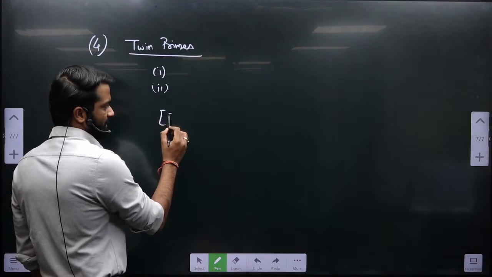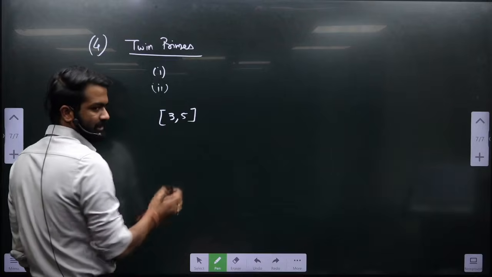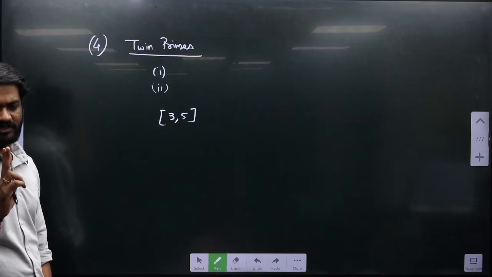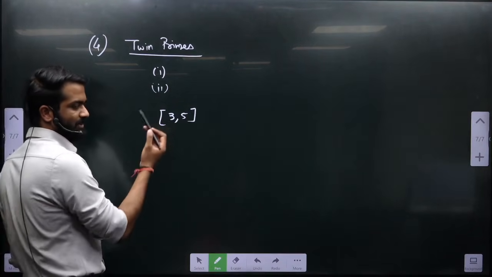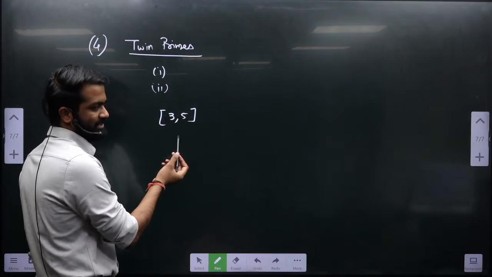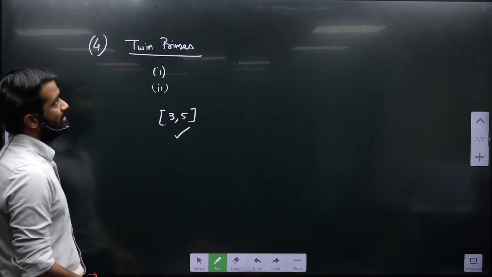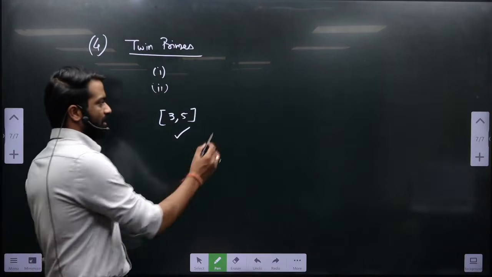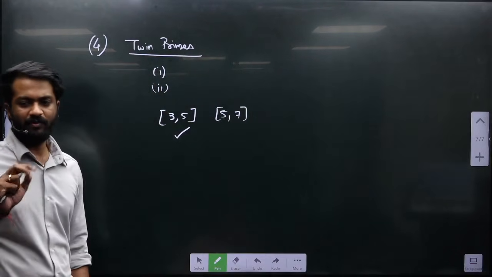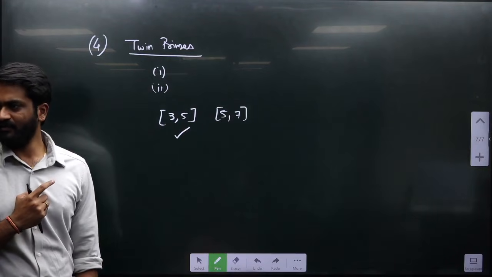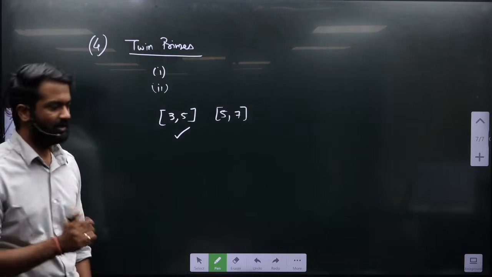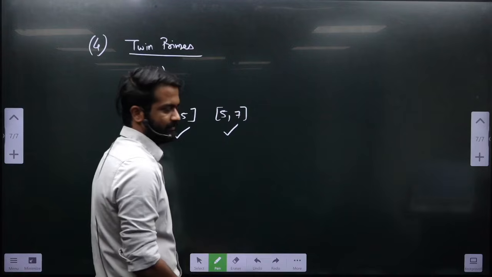See 3, 5. Beta do not speak. Condition 1 is both the numbers should be prime. Is 3 a prime number? Is 5 a prime number? Second condition is the difference should be exactly 2. So this is twin prime. ठीक है? 5, 7. Condition 1 is both of them should be prime. हैं? दोनों हैं prime. Condition 2, the difference is 2. वो है? So this is also a twin prime.